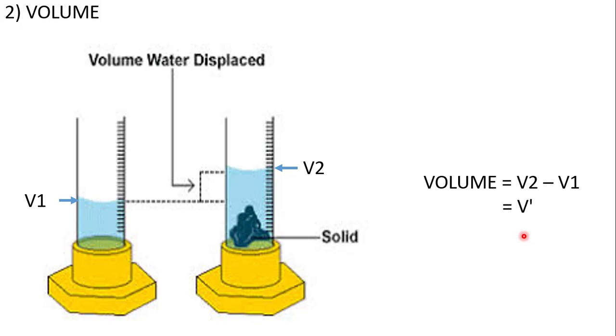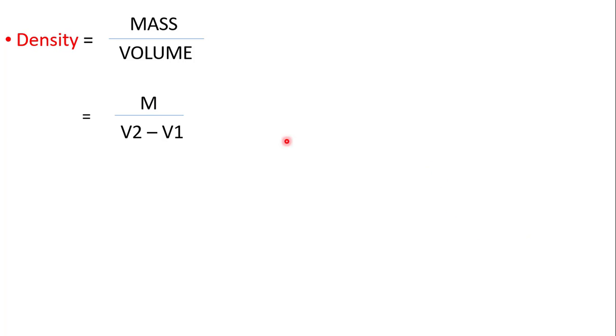So now you have the mass, and you also have the volume. Now with the help of the mass and the volume, we'll calculate the density. We know the formula of density is mass upon volume. So mass we take as capital M. Okay, in the previous slide we saw that mass we have taken as capital M, and the volume is V2 minus V1. Now we'll replace V2 minus V1 with V dash.